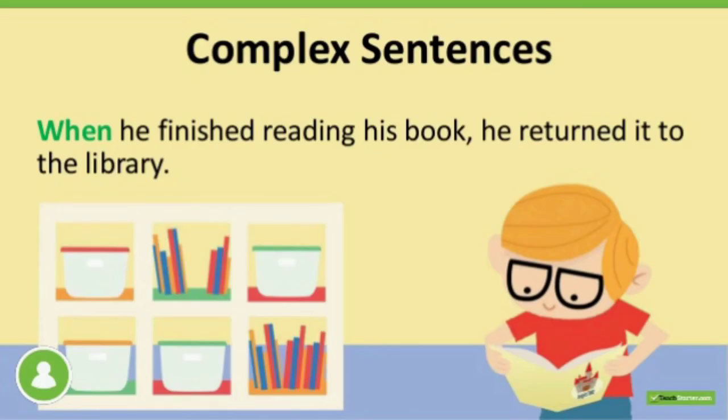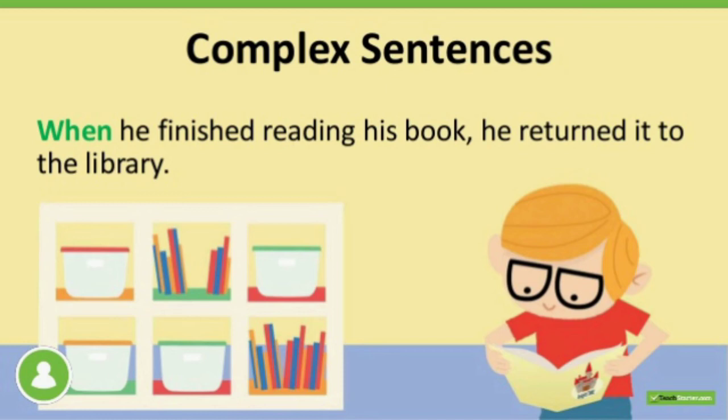Okay. When he finished reading his book, he returned it to the library. So, when he finished reading his book is the subordinate clause. He returned it to the library is the main clause. So a subordinate clause and a main clause are there. So this sentence is called a complex sentence as per the definition.